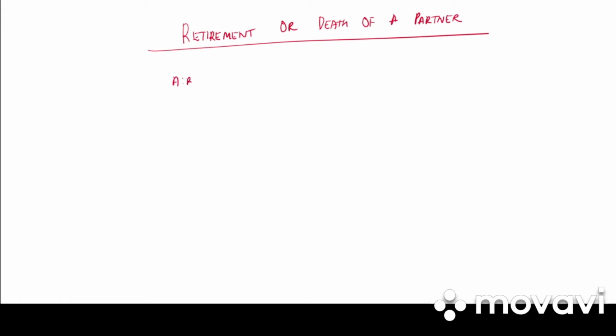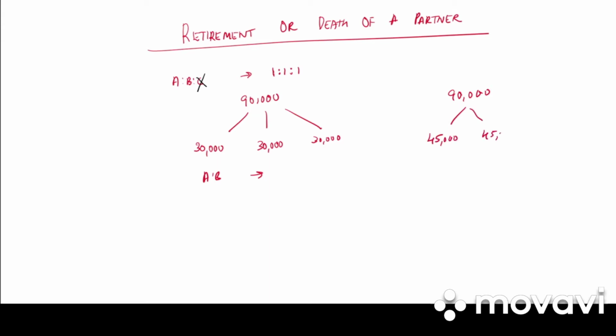Say for example, A, B, C are partners sharing profit and loss in the ratio 1:1:1. They earn a profit of 90,000. So how much is the profit? A, it is 30,000, B, it is 30,000, C, it is 30,000. C retires from the firm. So now what will be the profit between A and B? Again, profit is 90,000, but C has retired. So it is 45,000 for A and 45,000 for B. So A gains 15,000, B gains 15,000.